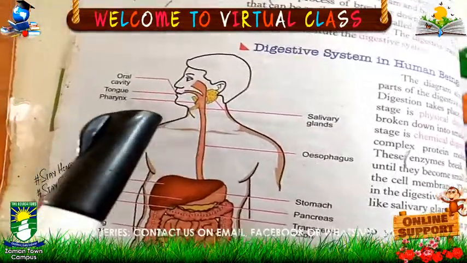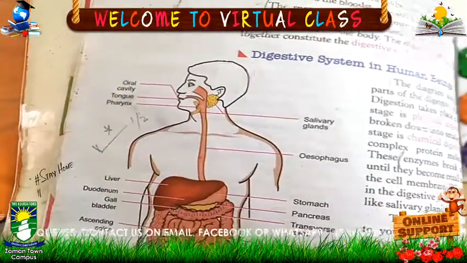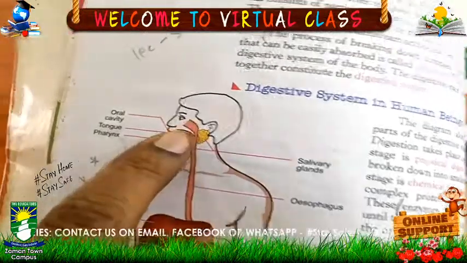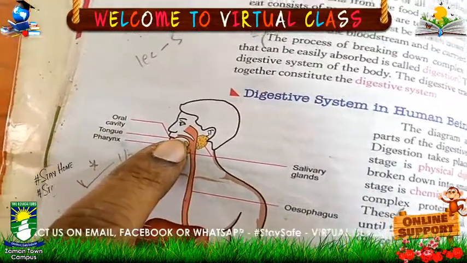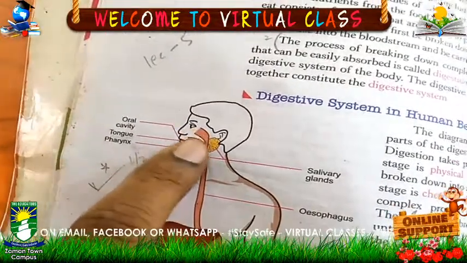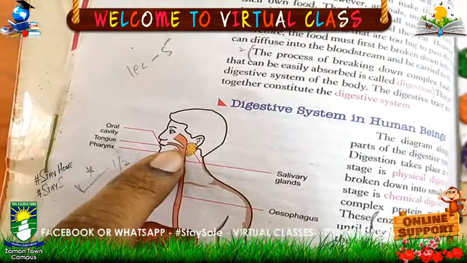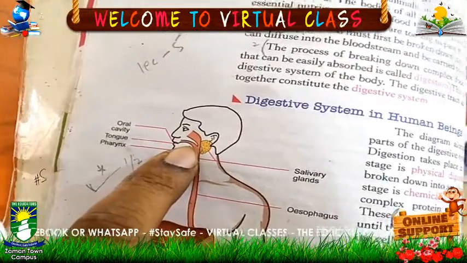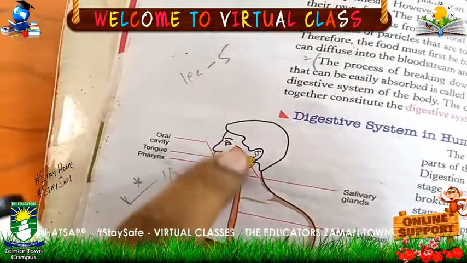break down the solid food particles, because saliva, which is present in the mouth, makes the food soft, and then the teeth work on the food. When we chew the food, it is broken down, and the saliva is mixed in it.